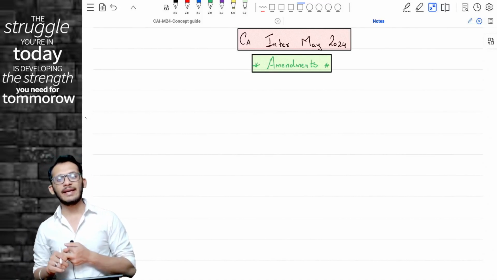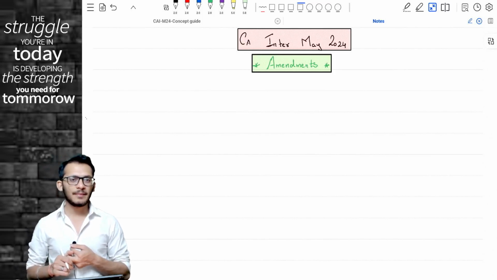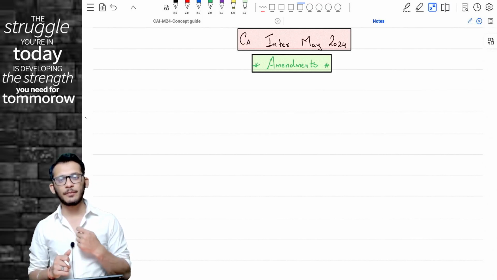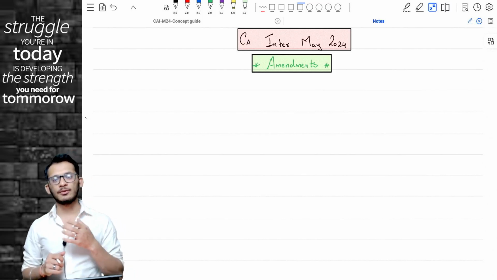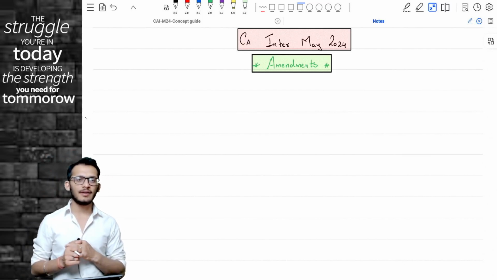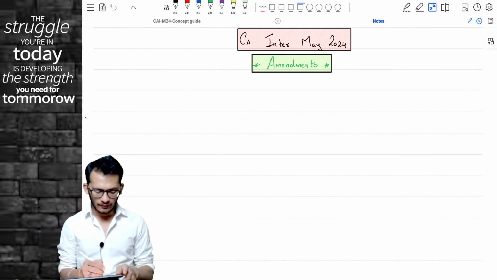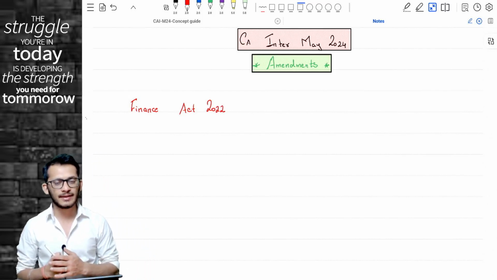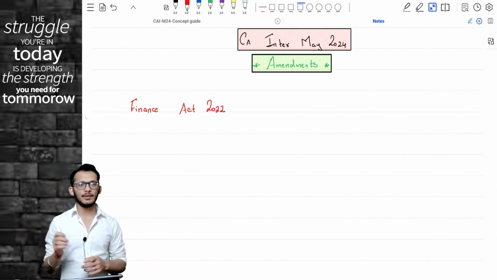Today we start the CA Inter May 2024 amendment lectures. Rahul, what do you mean by an amendment lecture? Why is this important? For all of my friends who wrote the November 2023 exams, you may have written your exams under a finance budget called Finance Act 2022. What? Finance Act 2022. Yes, if you have learned with me, you know the background of why we do this. Yes. Now, if you unfortunately could not clear the November 2023 exams, you are now moving to May 2024.